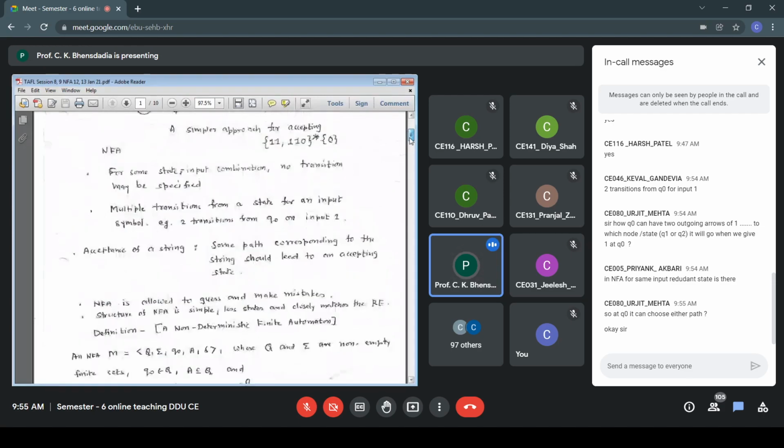Then what is the purpose of this feature of NFA? NFA is allowed to guess and make mistakes. When somebody says it's a deterministic model of computation, it cannot make any guess, nor can it make any mistake. When we talk about non-deterministic FA, then it is allowed to guess and make mistakes.